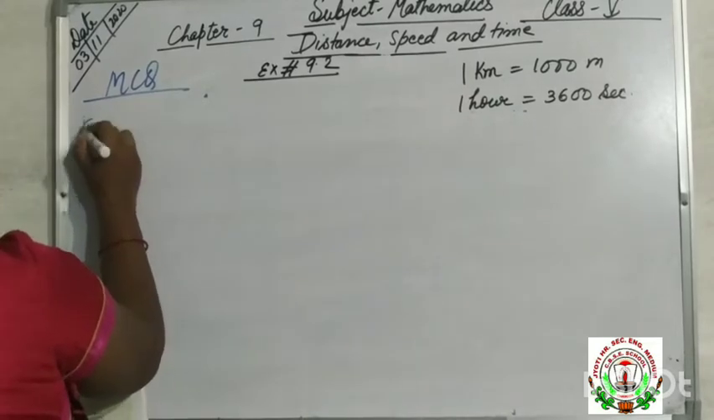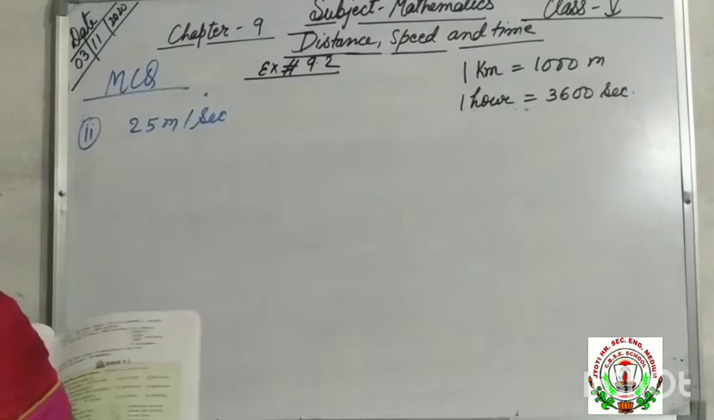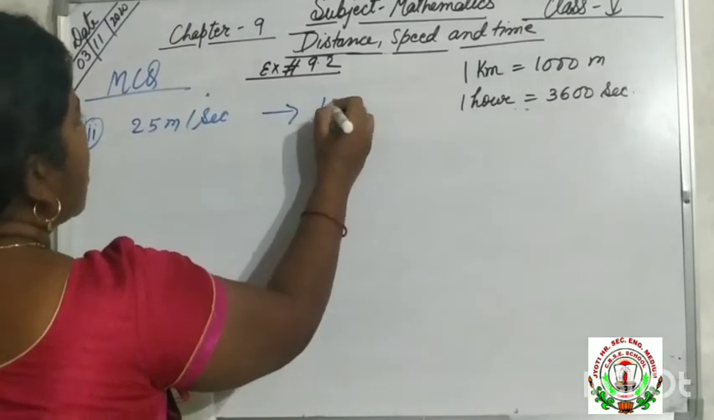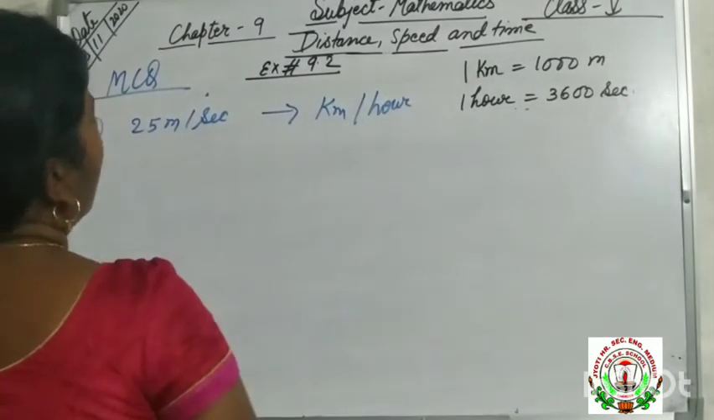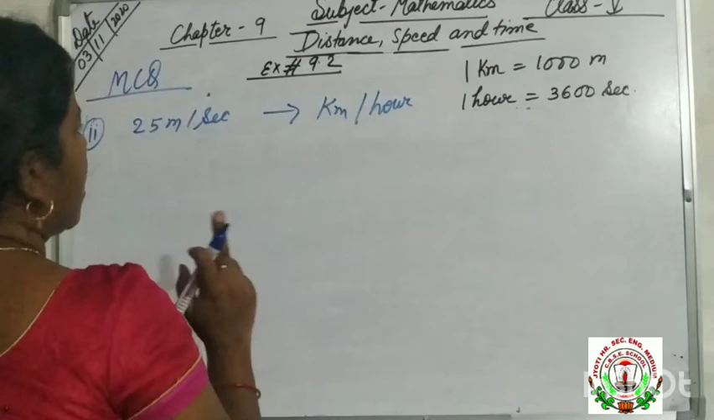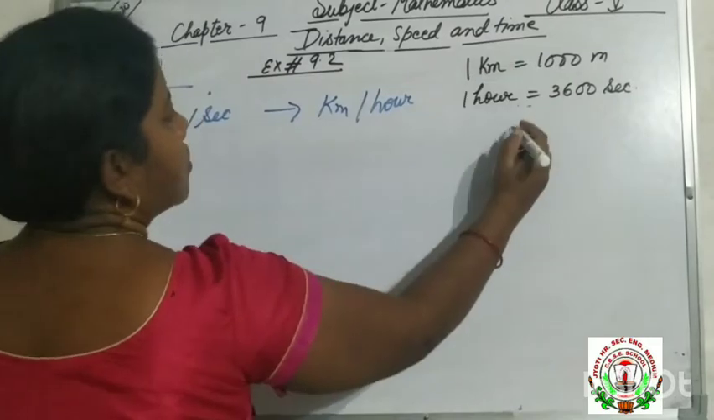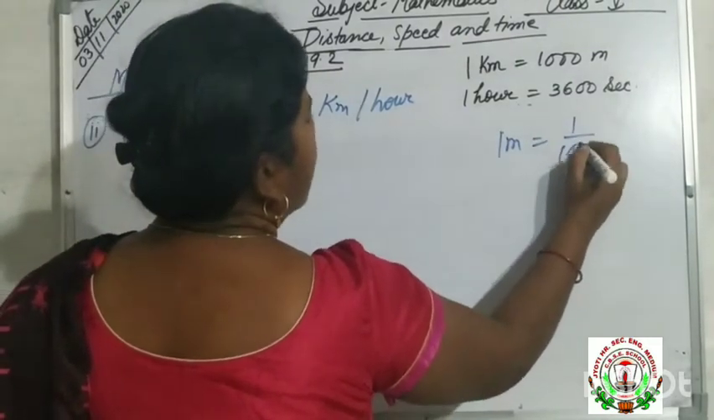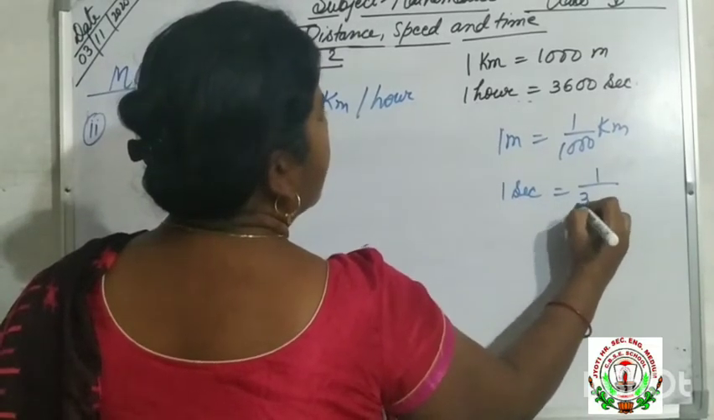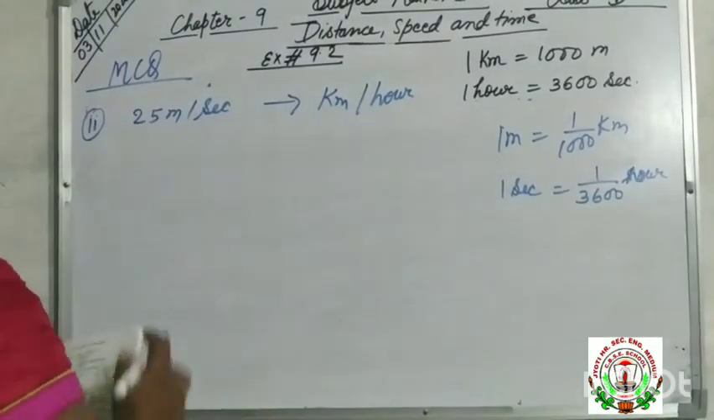Now the next question is question number 2: 25 meter per second. Here meter per second is given. We have to convert into kilometer per hour. Now you know that when going from bigger unit to smaller unit we multiply, but when going from smaller unit to bigger unit we divide. That means we can write this relation: 1 meter equals 1 by 1000 kilometer and 1 second equals 1 by 3600 hour. Understood?